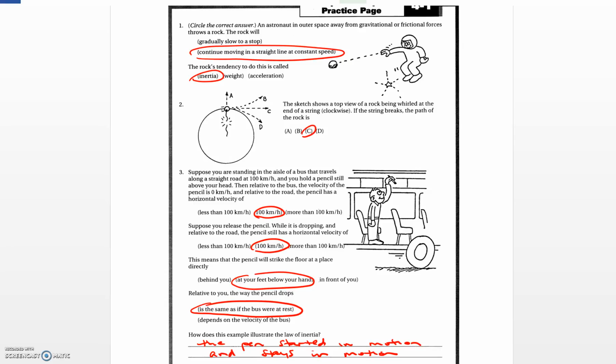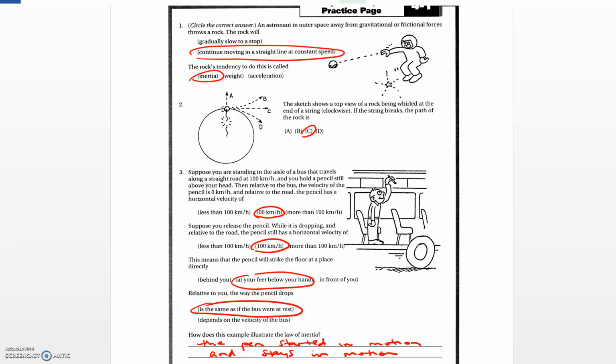Number 2 has a picture, and it says the sketch shows a top view of a rock being whirled at the end of a string, and it's going in the clockwise direction, so 1, 2, 3, 4, 5 around the clock. If the string breaks, the path of the rock is, and your answer would be C, because as soon as that string breaks, there's no force holding that ball in the circular direction, and it's going to go off in a straight line.